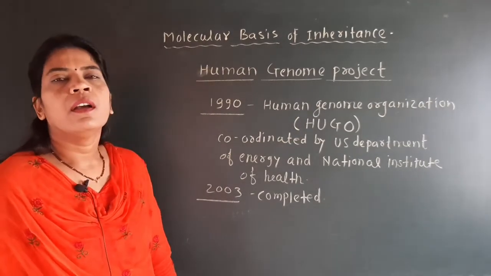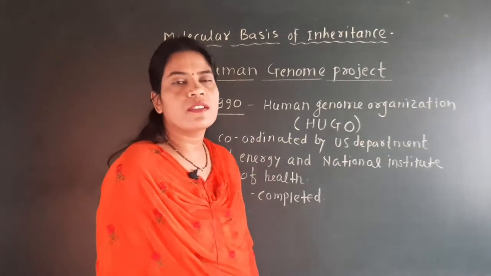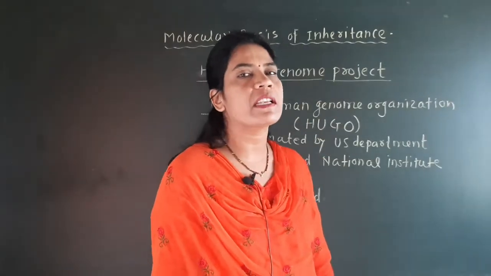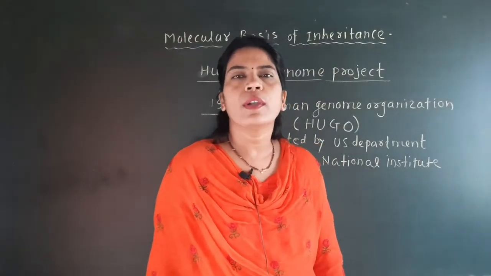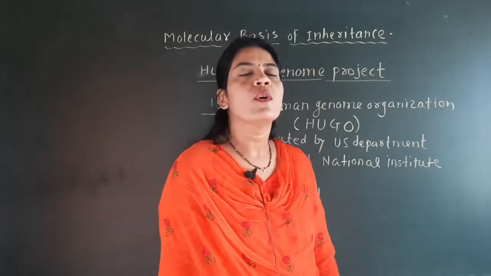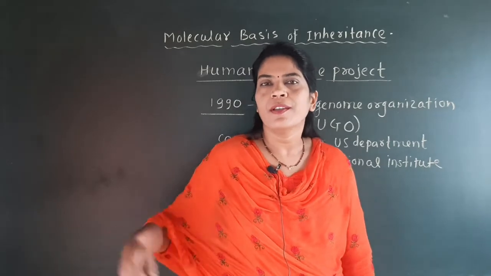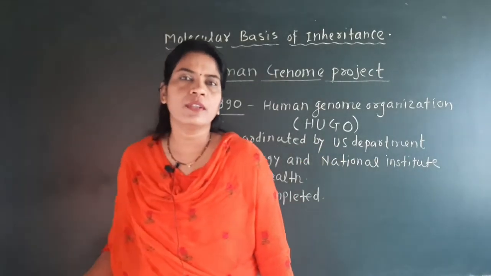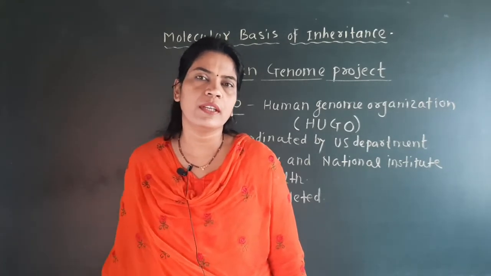This project has some objectives or aims, due to which it is carried out. It is a mega project, a multinational project, and here we are going to discuss the main objectives or main aims of this Human Genome Project. Why is there a need to study it? That is what we will discuss here.